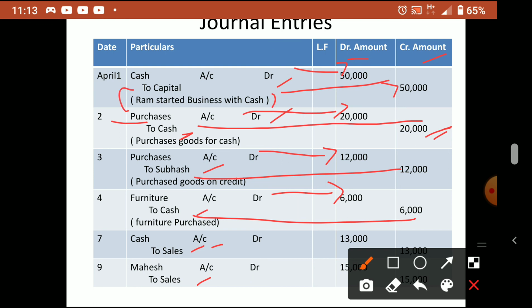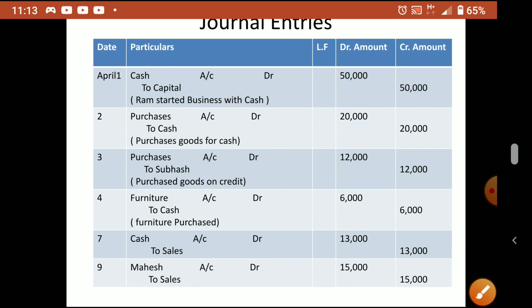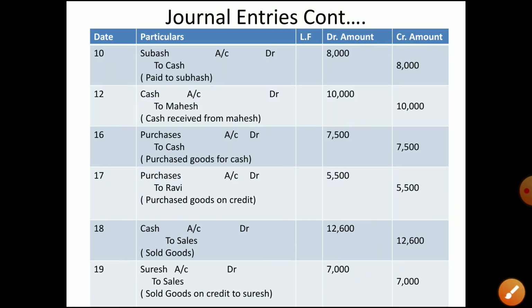So you have to put it in the bracket. So this is known as what? Narration. With the narration you have to write as per the CBSE rule for the 12th examination. If there are 3 journal entries with no narration, then 1 mark will be cut. Okay, 1/3 mark will be reduced. So all journal entries are given here. You can go through this and pass the journal entries.